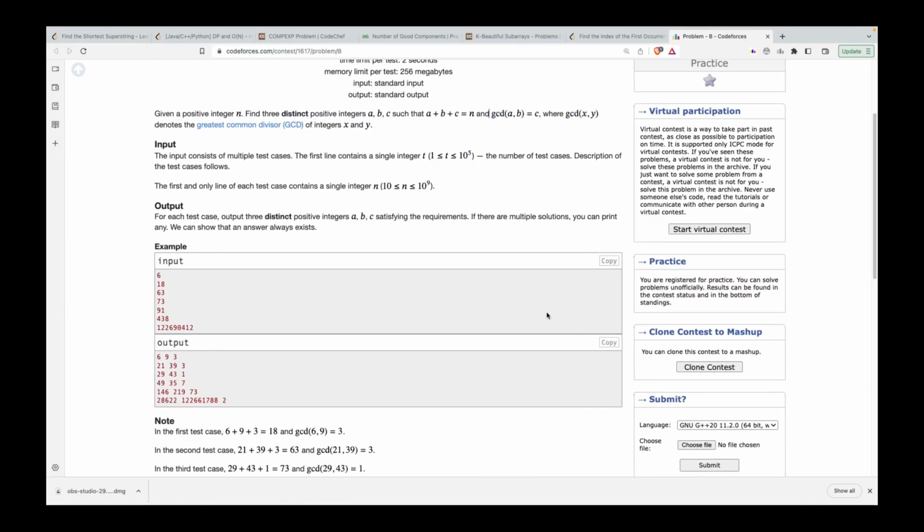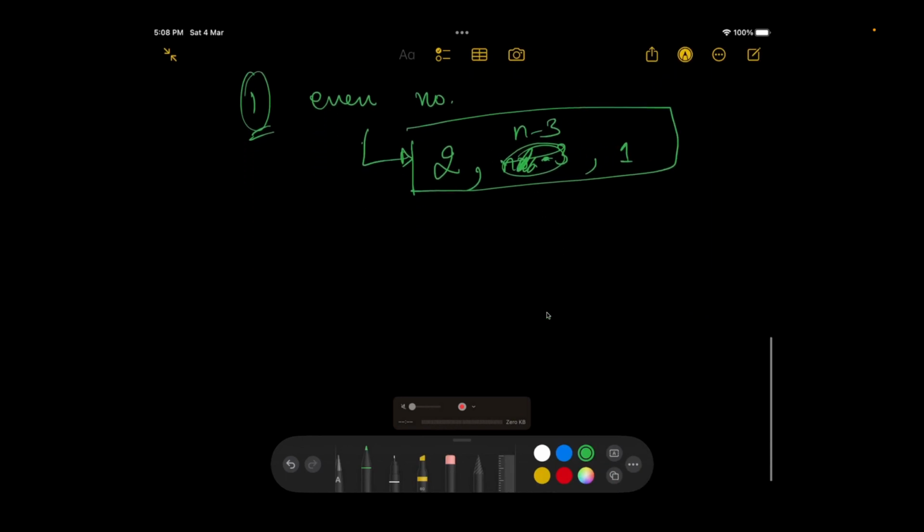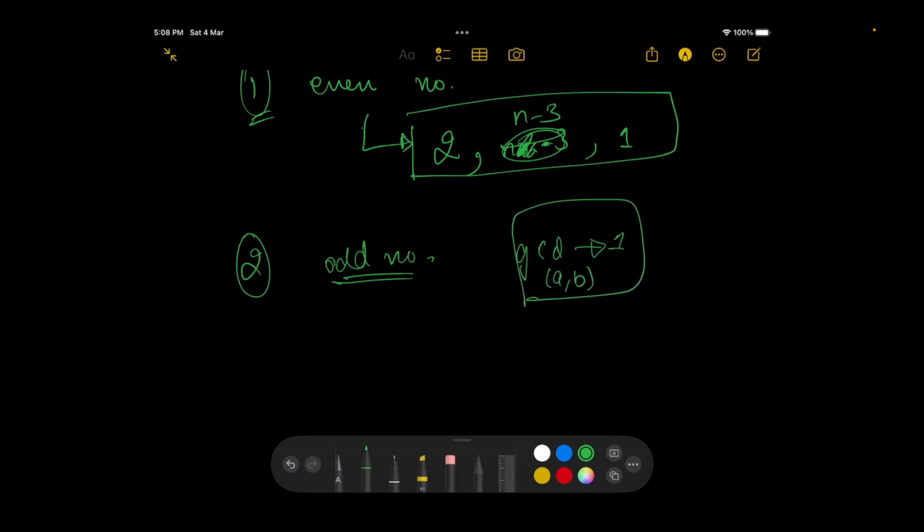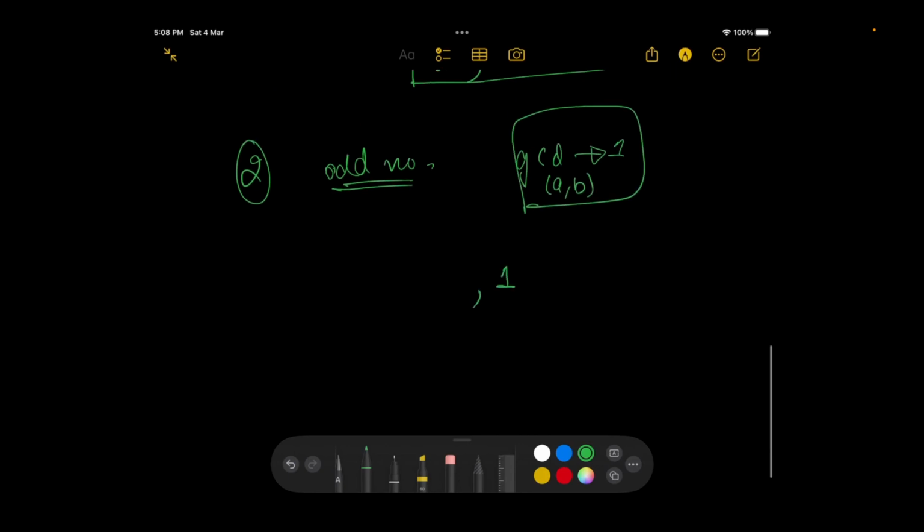Yes, sir. Okay, cool. So with this, the second case is for odd numbers, right? Since n can be even or odd, what about odd numbers? Is there a possibility that I can have the GCD as 1 for a and b even in the case of odd numbers? Let's look at that. Let's say the c we are having is 1, right? So now we will be left with n minus 1.